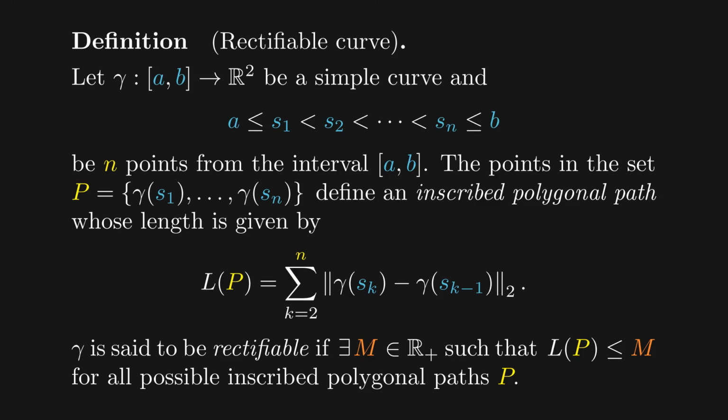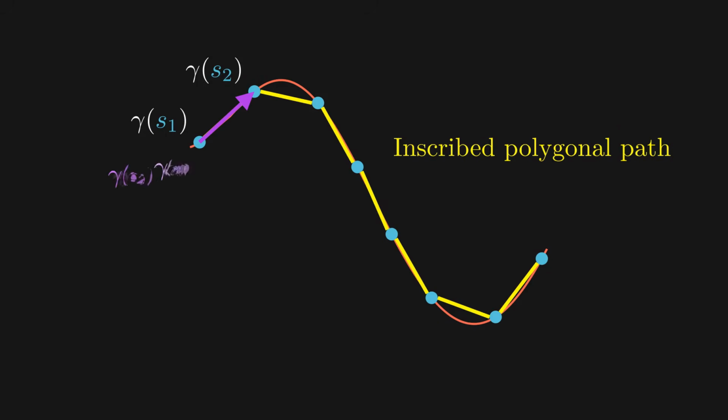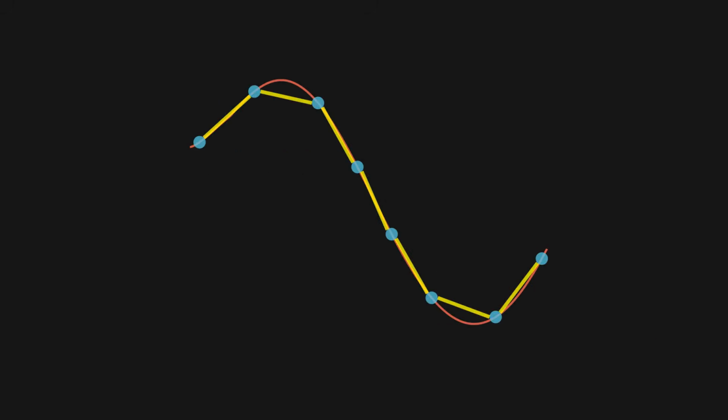L of P. To understand the formula, observe that this vector here, for example, is gamma of S2 minus gamma of S1. We then take its Euclidean norm, which is the usual distance we know in the plane calculated using the good old Pythagorean theorem. What we are saying is that the curve is rectifiable if there is a positive constant M that bounds the length of all polygonal paths inscribed in gamma, no matter how large n is or how we sample the points on the curve. Of course, provided the first and the last point we sampled are exactly the endpoints of the curve.